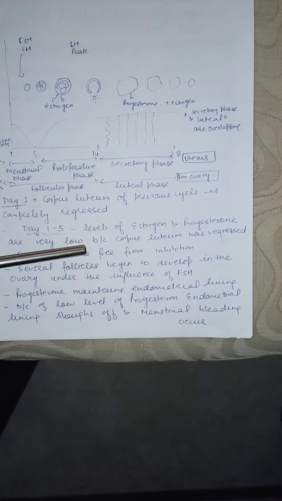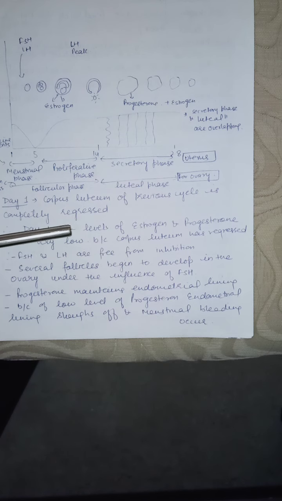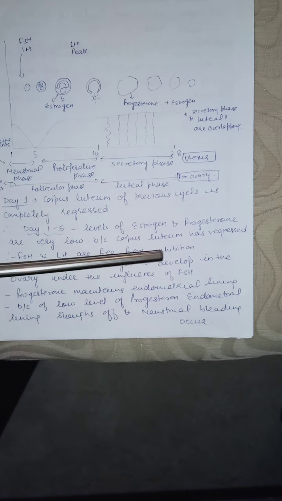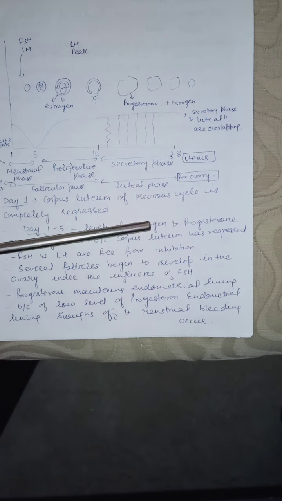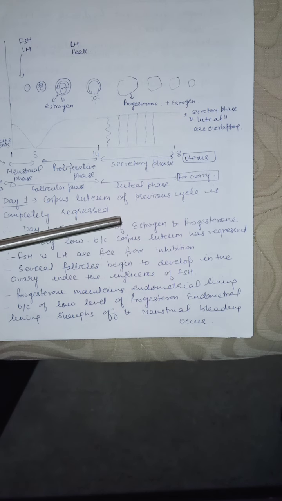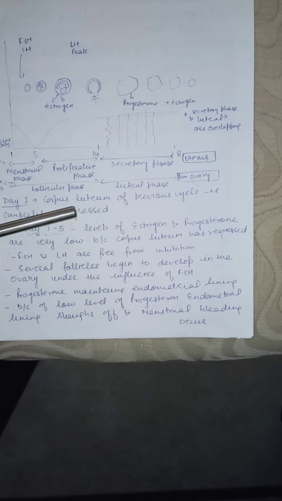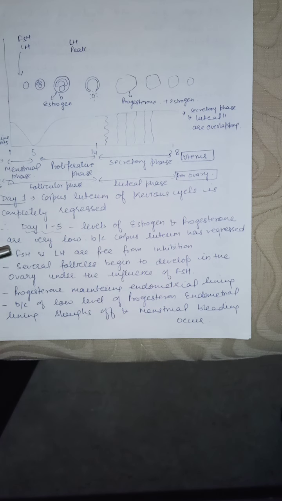FSH and LH are free from inhibition. They are free from inhibition because a high level of progesterone and estrogen inhibits LH and FSH. Several follicles begin to develop in the ovary under the influence of FSH. When the corpus luteum regresses, the level of progesterone and estrogen decreases. This decrease will in turn increase the level of FSH and LH. They will start increasing, luteinizing hormone and follicle stimulating hormone.